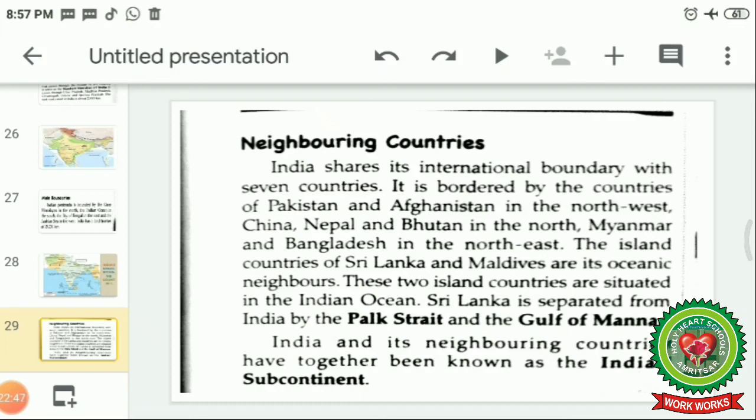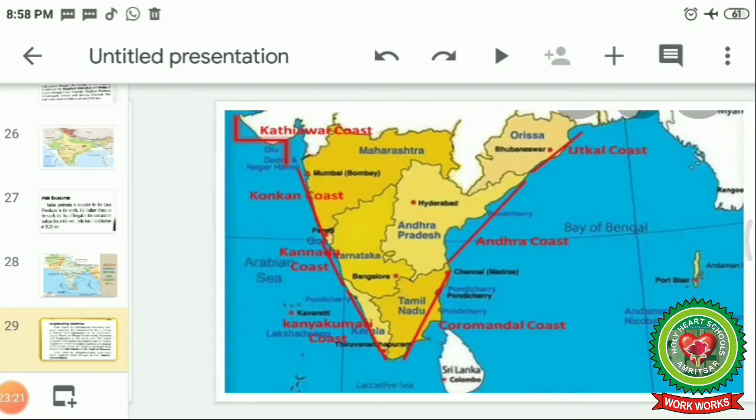About straits, I have already discussed in the beginning that a strait refers to a narrow stretch of water joining 2 extensive water bodies like oceans and seas. I have also discussed the Gulf. A gulf is a water body surrounded by land masses on most sides, mostly on 3 sides. And we have already discussed subcontinents many times before. So this is what we have discussed about the neighboring countries of India.